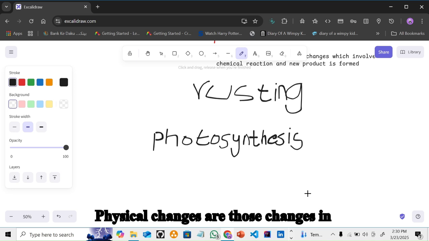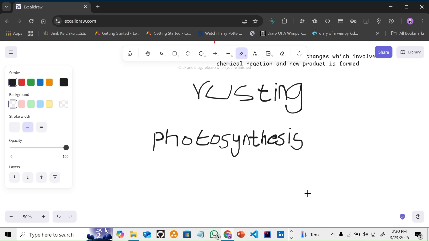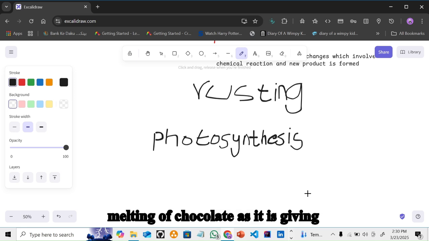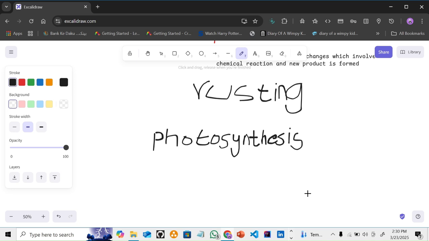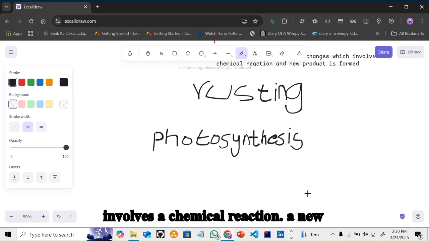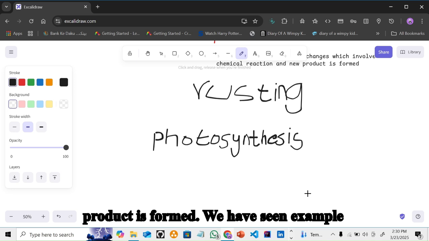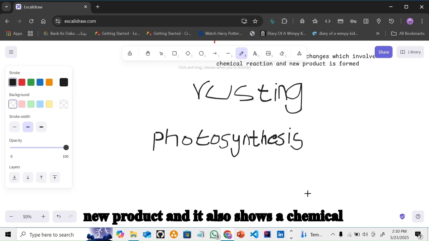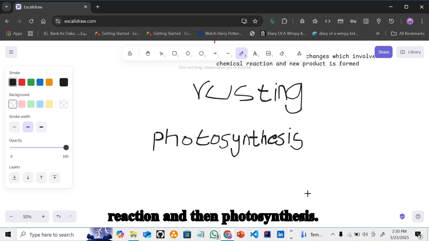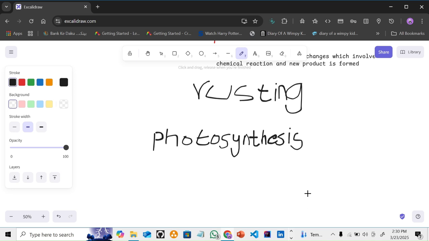Physical changes are those changes in which no new product is formed and there is no chemical reaction involved. For example, melting of chocolate, as it gives us no new product and doesn't involve any chemical reaction. Then going towards the chemical changes, which involve a chemical reaction and a new product is formed. We have seen examples like rusting, as it gives us a new product and also involves a chemical reaction, and then photosynthesis.